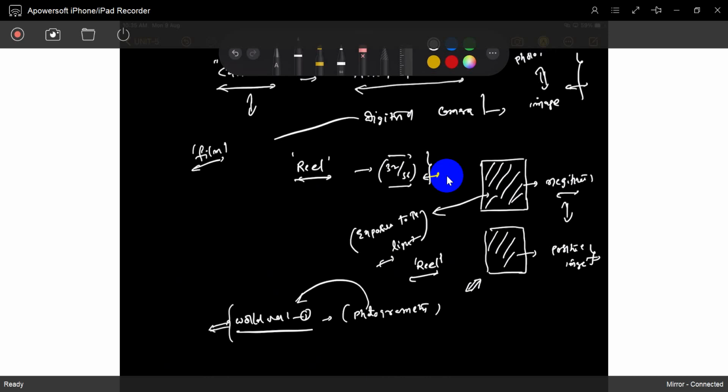Not only photogrammetry, almost 60 to 70% of inventions happened in World War One, because need is the best source for invention. There is a phrase: need is there, invention will come.